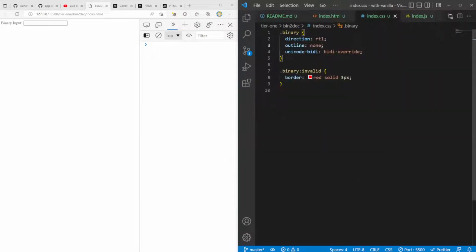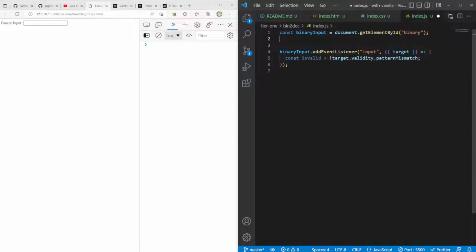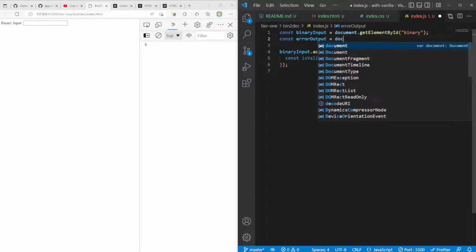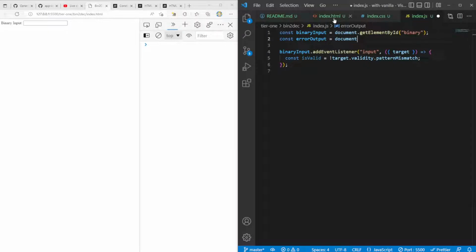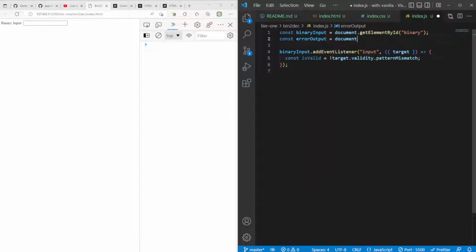Let's go to our JavaScript and say const error output is document get element by ID error. For this, I want to give it an ID, that way I can search for it. Let's say ID error.